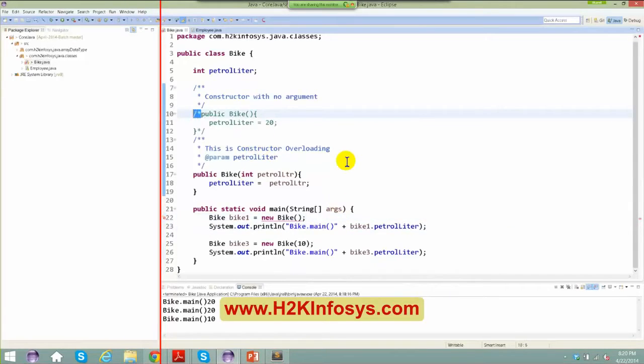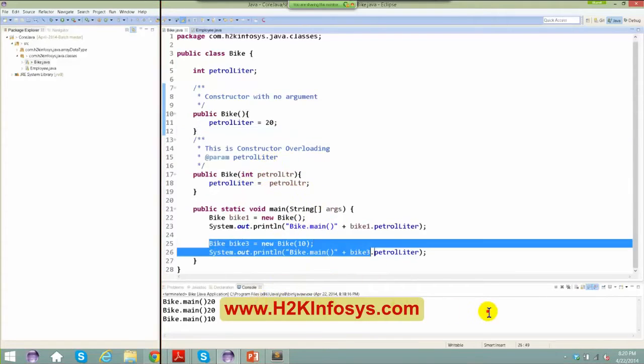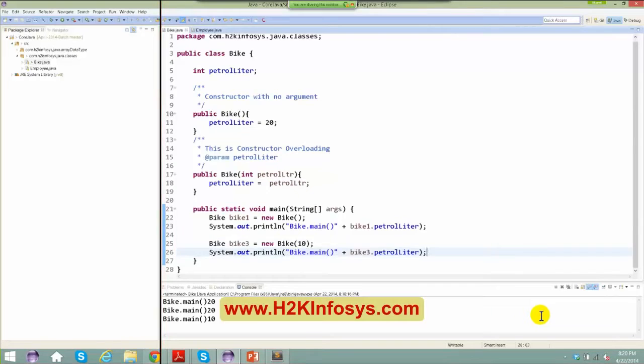Now if you can see here, Jairam, I have a question. If I'm deleting this, let me just comment this out. So I commented this out, and I have this no-argument constructor here, which we can talk about as a default constructor right now.